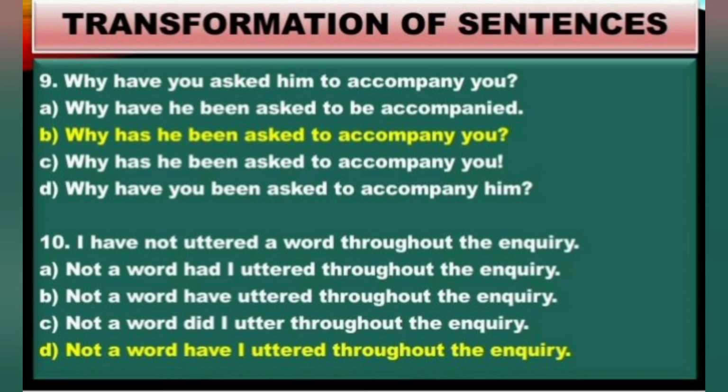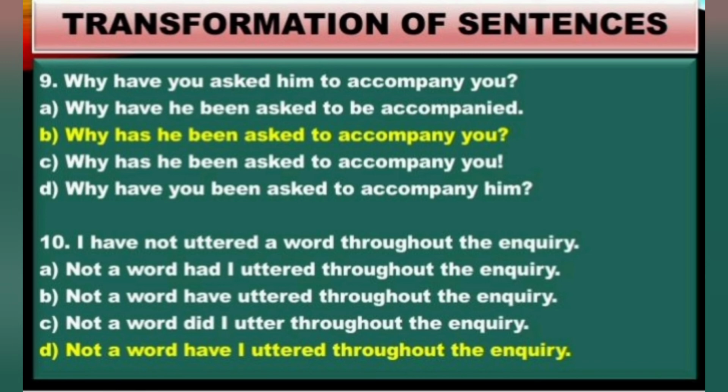That is a right option. So this is definitely from active voice we are changing into passive voice. Therefore, why has he been asked? So the verb in the question is have asked. Have asked becomes has been asked in passive voice. So that is the right one.